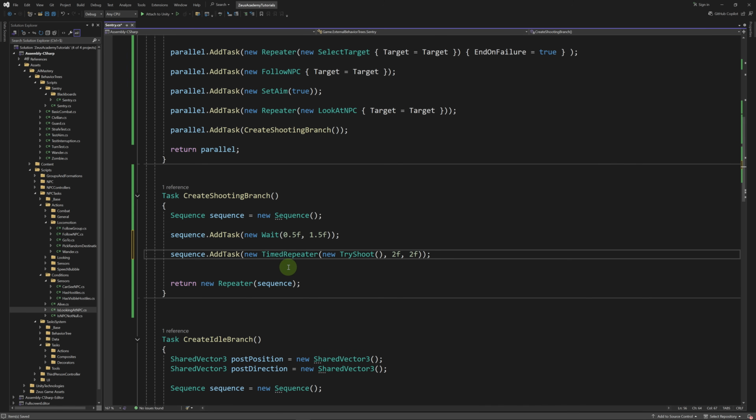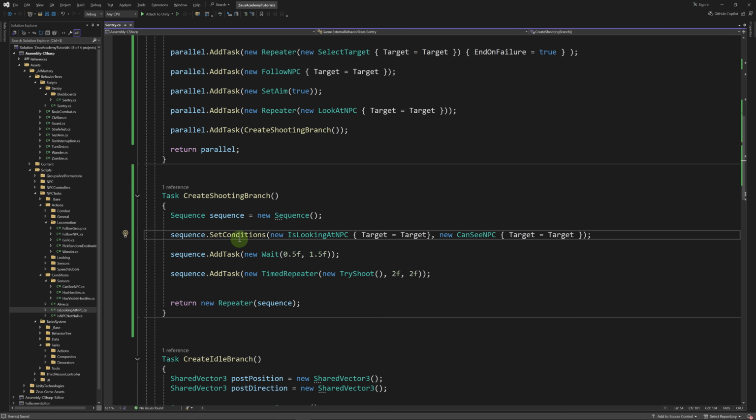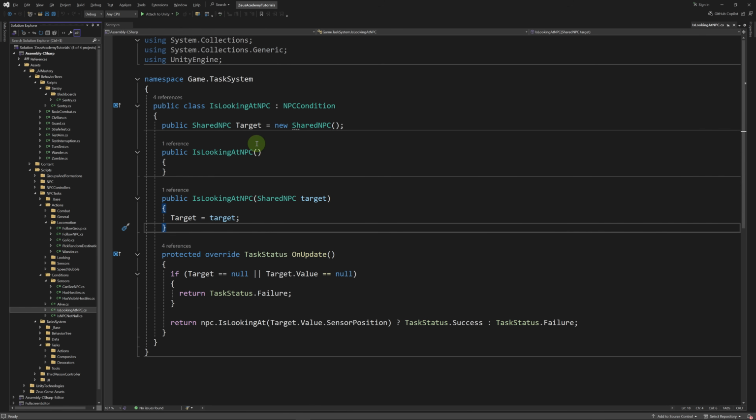Then let's add a timed repeater with a try shoot action. And the timed repeater will repeat between 2 and 4 seconds. So remember that 2 is the duration and 2 is the duration random. So indeed, it's going to be between 2 and 2 plus 2, which is 4. And we want this whole sequence to fail if we're not looking at the target or if the target is not visible. So let's set the conditions of the sequence to is looking at NPC and can see NPC. Let's create both of these actions.